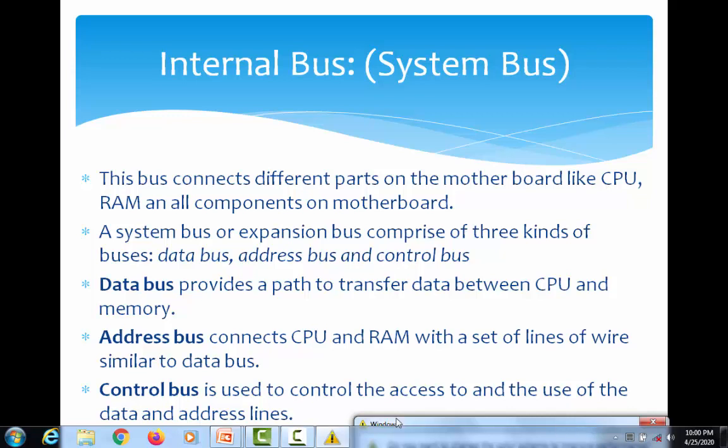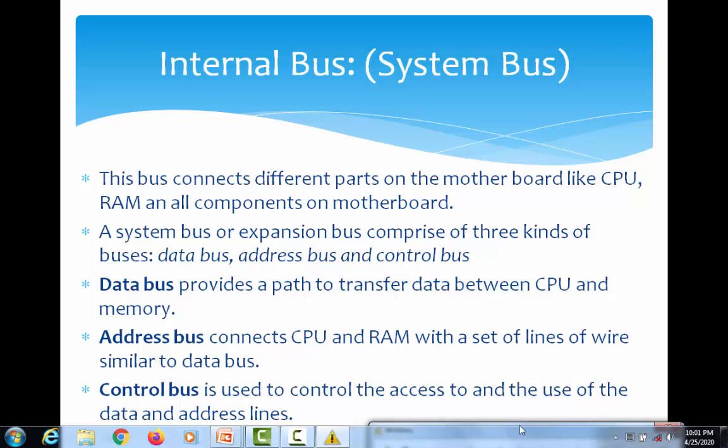This system bus or expansion bus comprises three different kinds of buses. Those are data bus, address bus and control bus. Data bus provides a path to transfer data between CPU and memory.